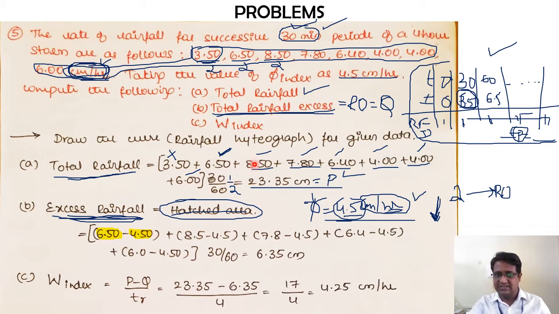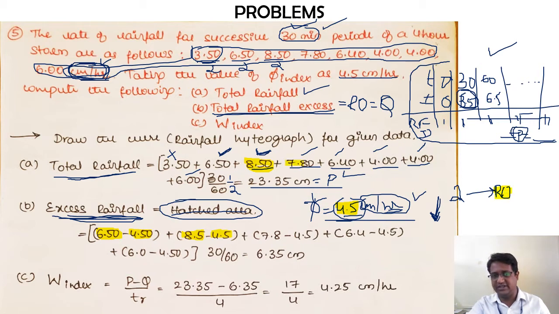Similarly, for the 60 minutes to 90 minutes, 8.5 is greater than 4.5. So here also I know the excess rainfall is occurring. How will I get that? That is basically 8.5 minus 4.5. So the total amount of rainfall occurring is 8.5, and out of that 4.5 is being infiltrated, and the remaining value is 4 centimeters per hour, which is nothing but the runoff.